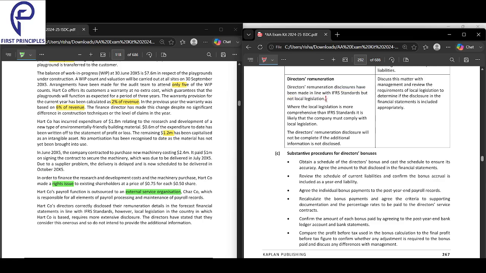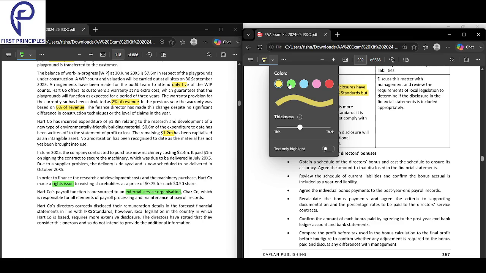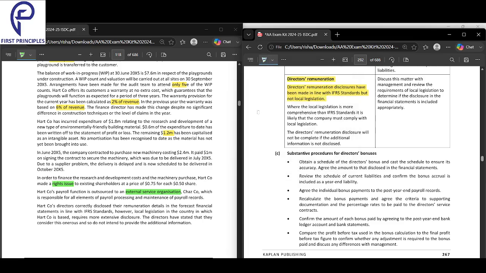You have made your disclosures as per IFRS, but you have not done it as per local legislation. You did that, but what you should have done is also consider local legislation.